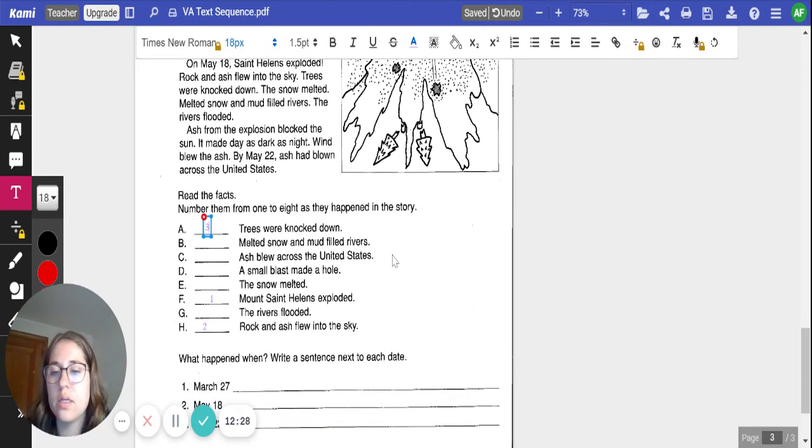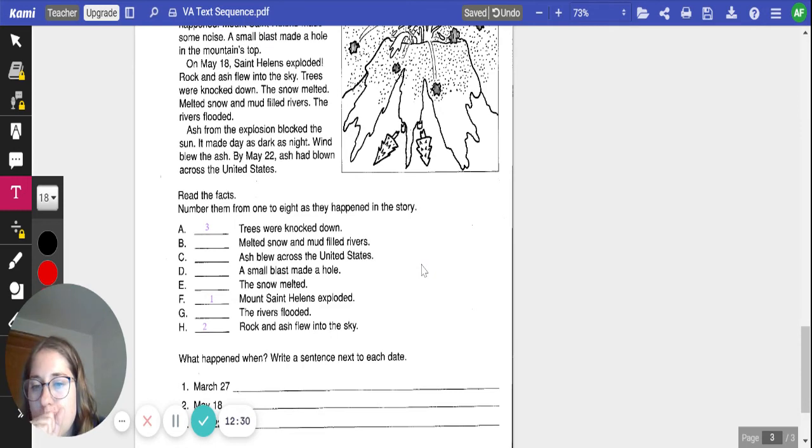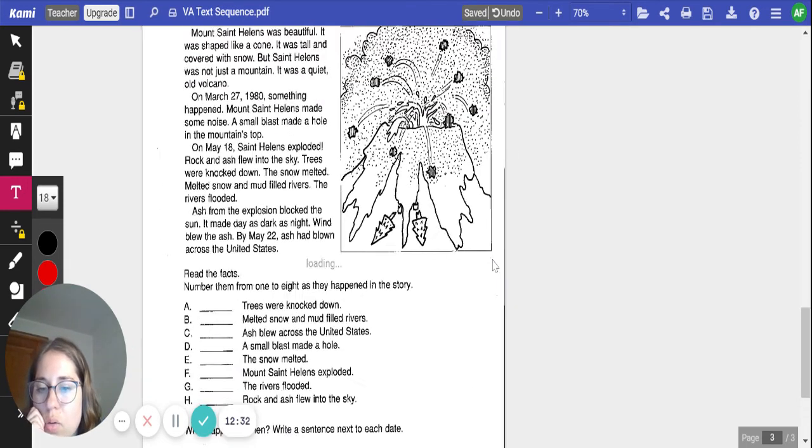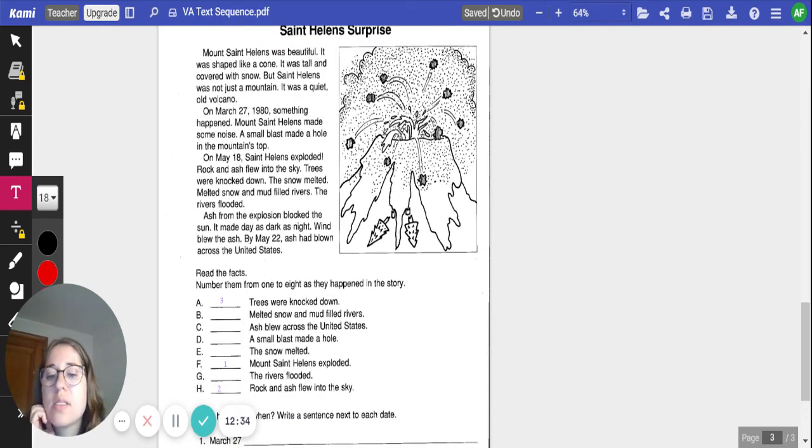Number 3. Right. So the first thing that happened was Mount St. Helens exploded. The second thing, rock and ash flew into the sky. And the third thing, trees were knocked down. Go ahead and fill in the rest of those events. Make sure you look back up at the story and think about any of the connections that you can make to help you while you number them. Click play when you're ready to check them.